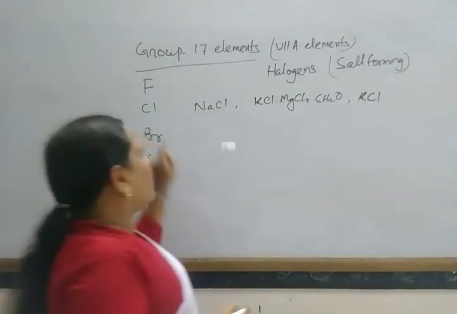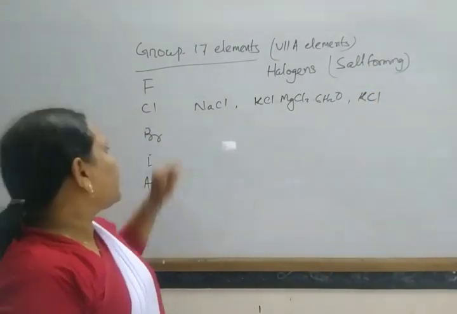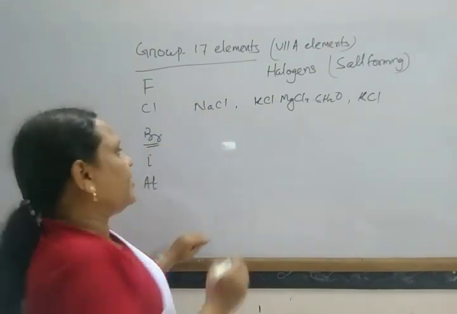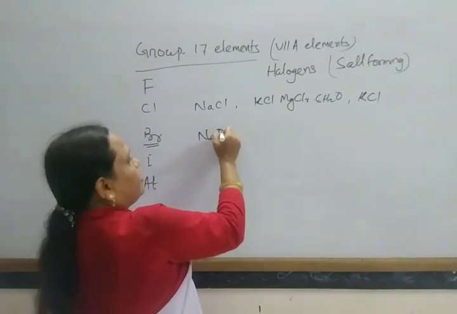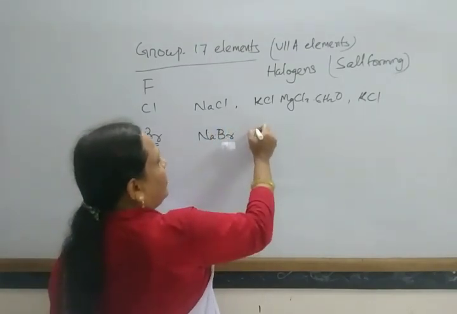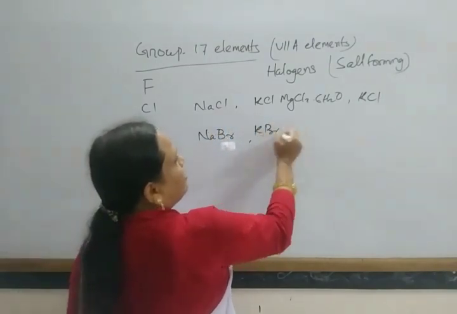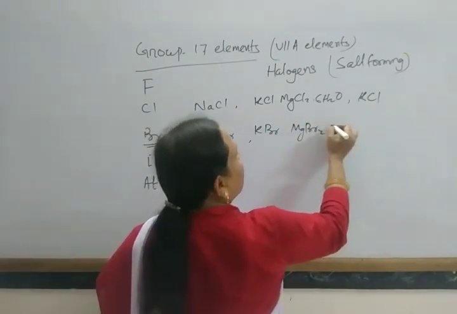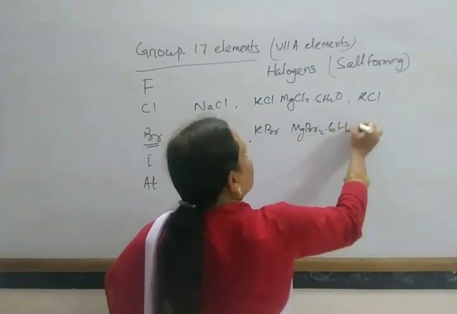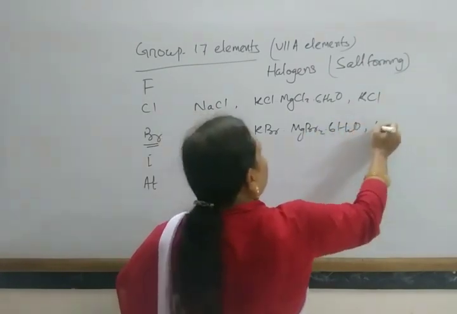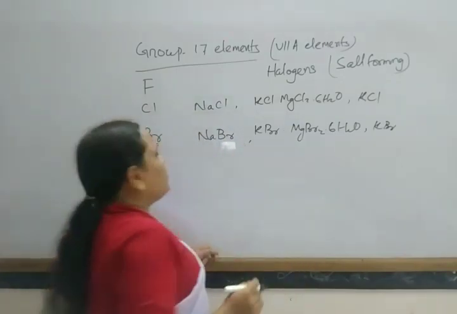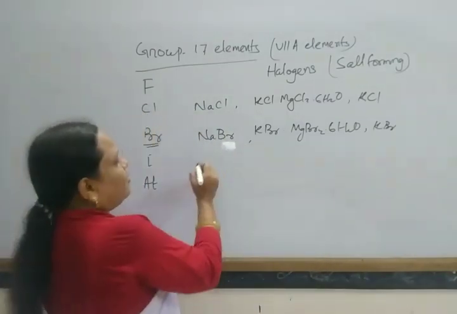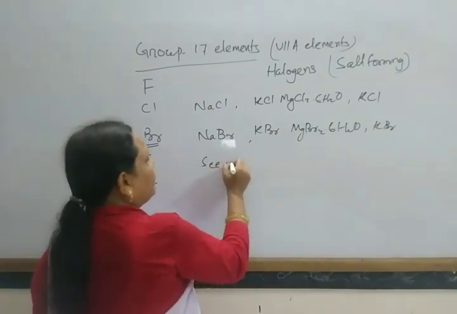Next, bromine is also found in different salts like sodium bromide, bromocarnallite, and potassium bromide.